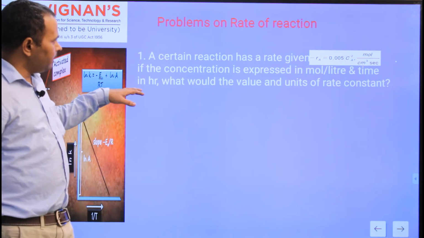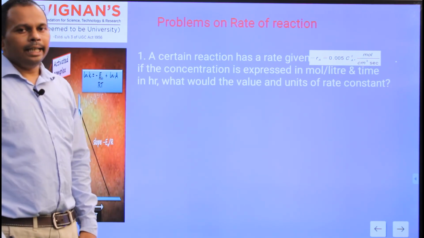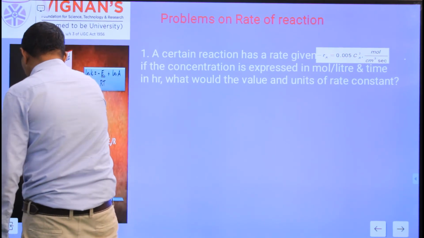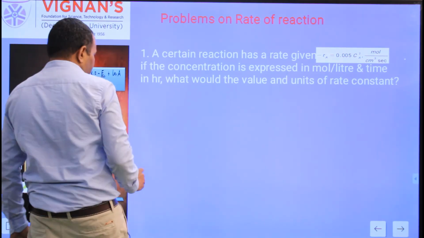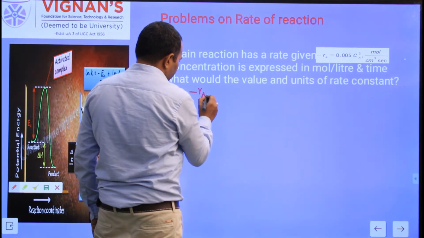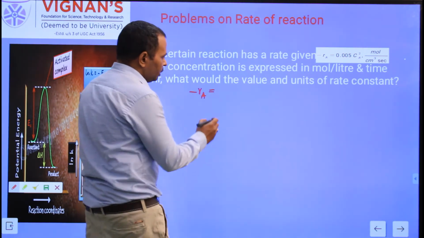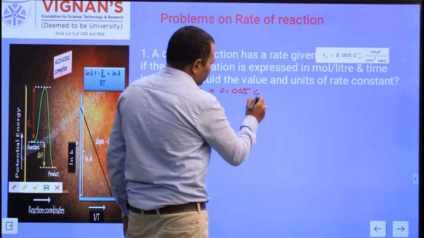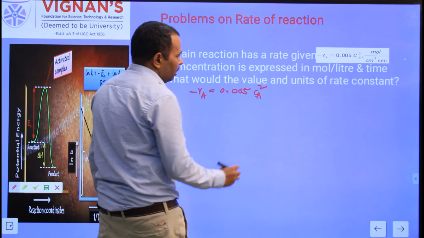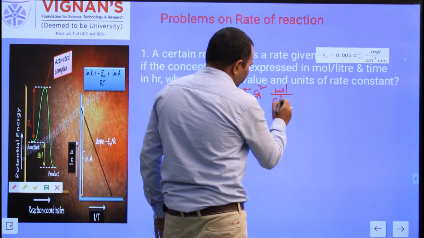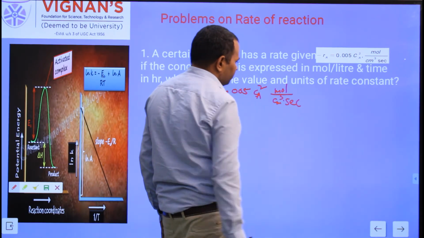So here, for a certain reaction, the rate equation is given as minus Ra is equal to 0.005 Ca square, in mole per centimeter cube per second.